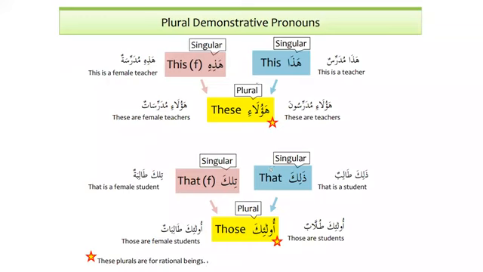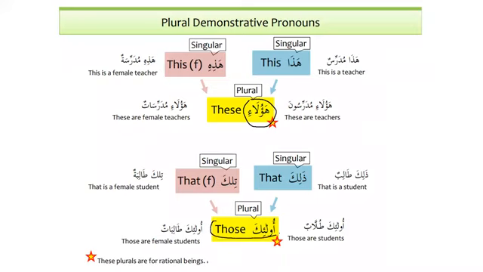Plural of demonstrative pronouns. We have learned hadha and hadhihi. The plural for hadha and hadhihi is ha'ula'i for both of them. For example, hadha mudarrisun and hadhihi mudarrisatun. But when we talk about the plural, we say ha'ula'i mudarrisuna and ha'ula'i mudarrisatun. And similarly, we have seen that the plural of tilka and dhalika is ulaika. For example, tilka talibatun, dhalika talibun. But when we talk about the plural, it will be ulaika tullabun and ulaika talibatun.